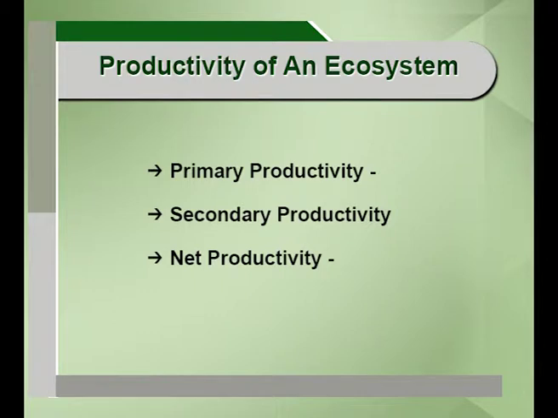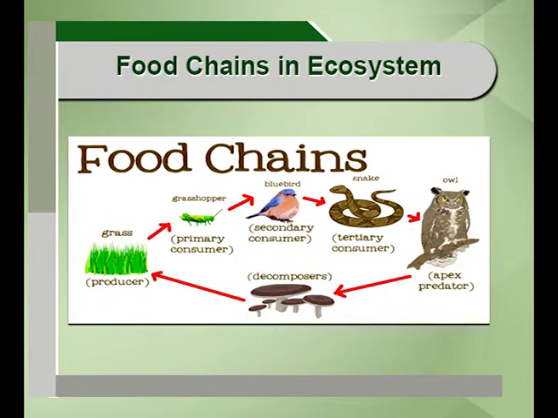So productivity of an ecosystem is very important as far as ecosystem services are concerned. Coming to the food chain in an ecosystem, I was talking about the trophic levels: at the bottom there are producers, then herbivores, carnivores, top carnivores. There is a transfer of food energy from producers to herbivores to carnivores, with a repeated eating and being eaten process.